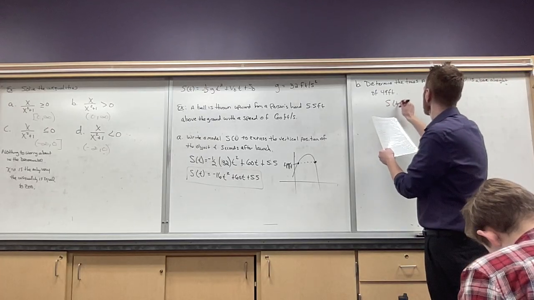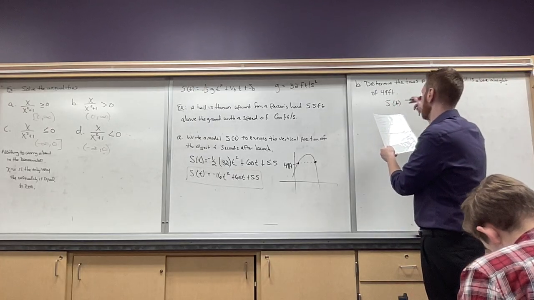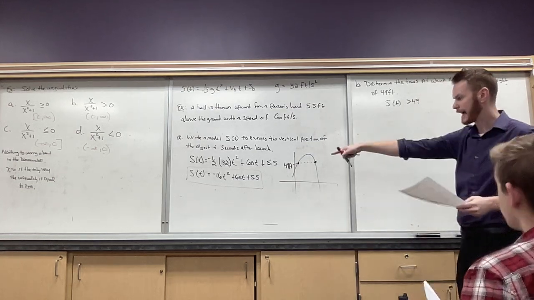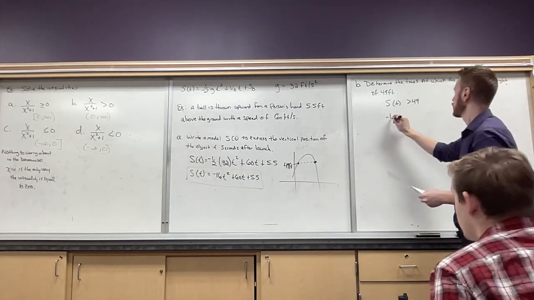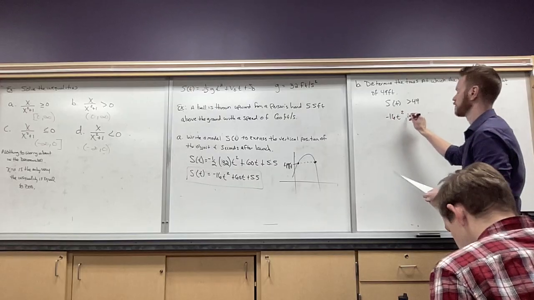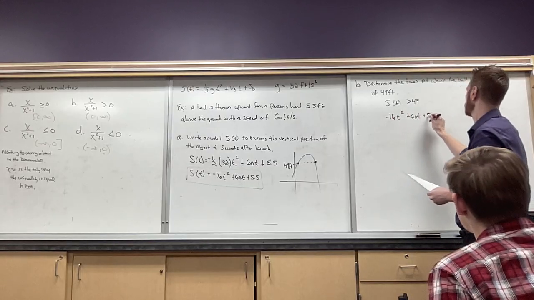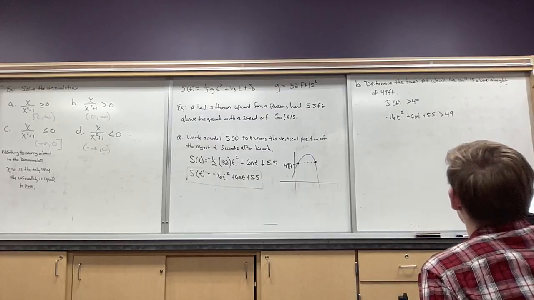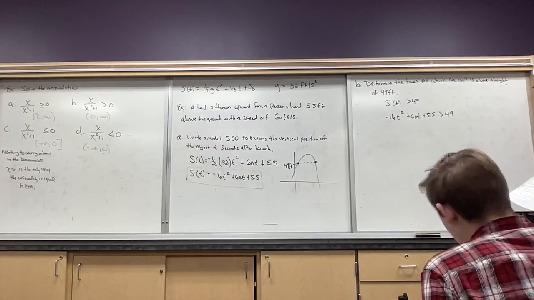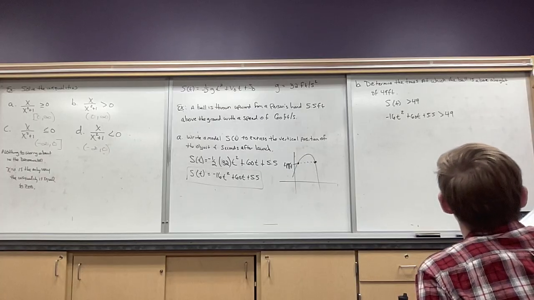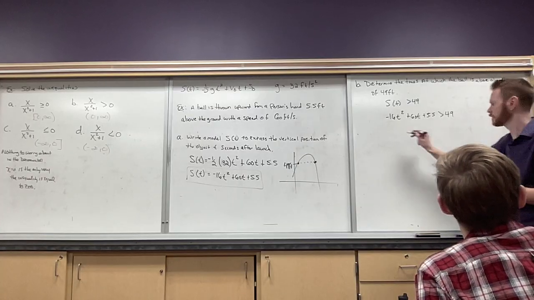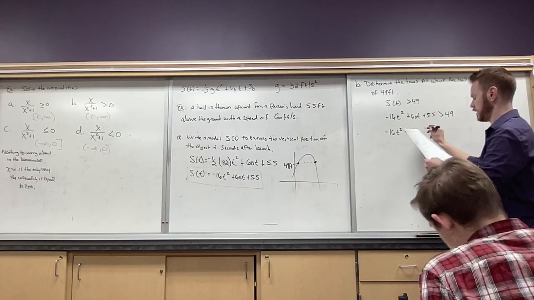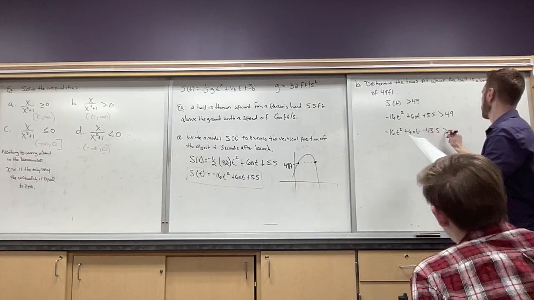So we want to know when S of t is greater than 49. So let's go ahead and tack that on to our equation down there. So negative 16t squared plus 60t plus 5.5 is greater than 49. Just like the other examples, set it equal to 0. Make it easier on yourself. So we'll subtract the 49 over, and we get minus 43.5.